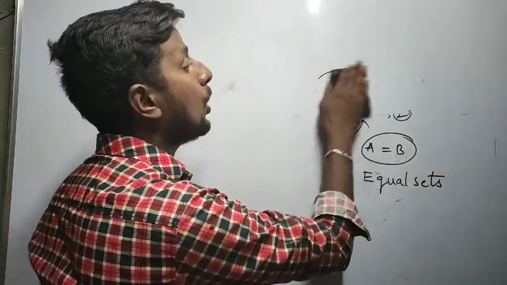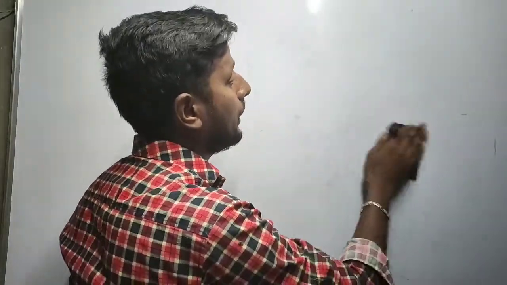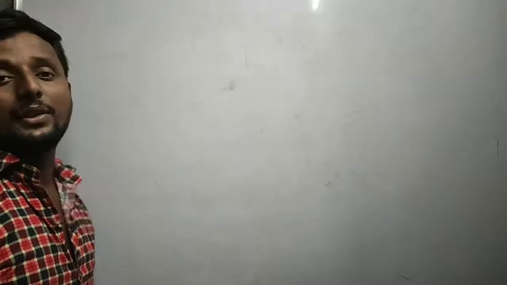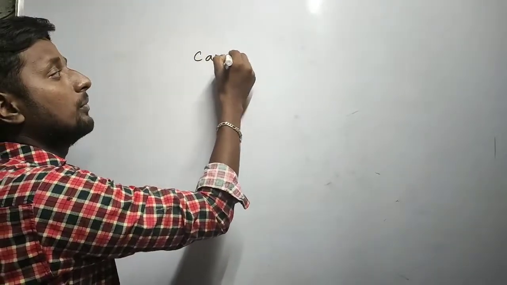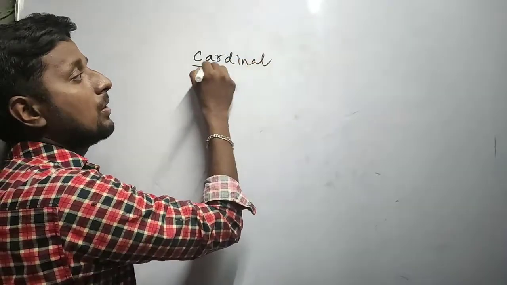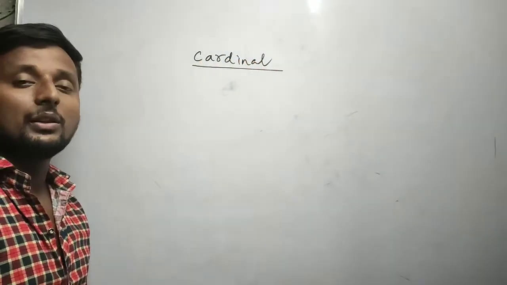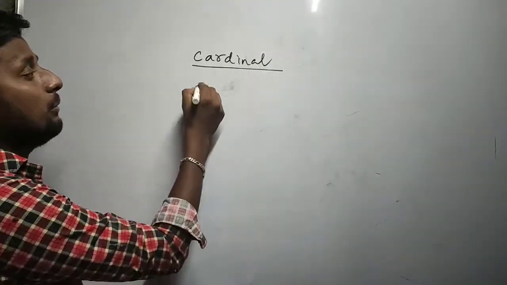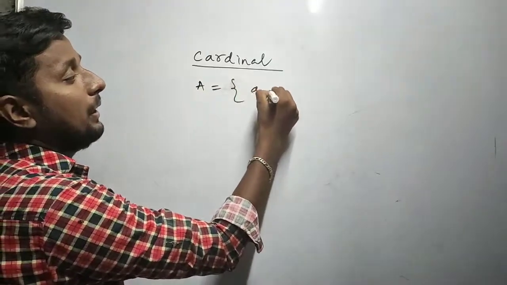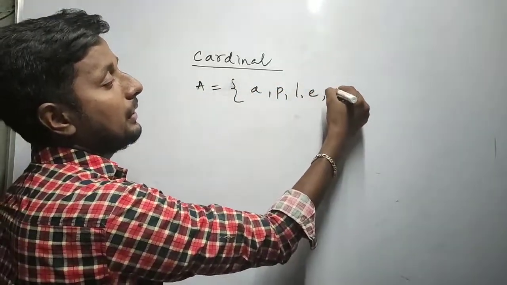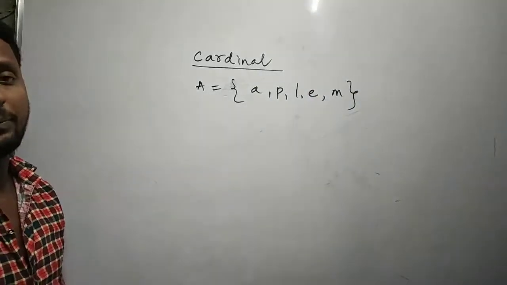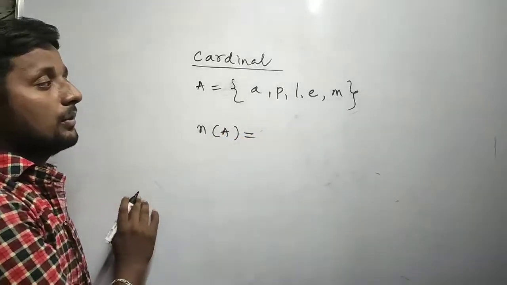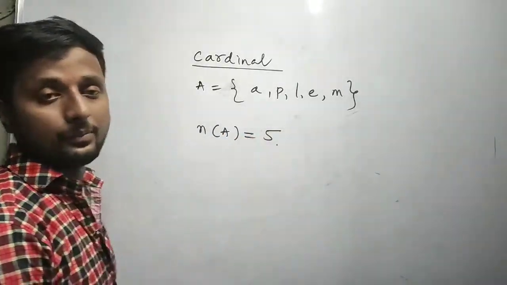Next, cardinal number. What is cardinal number? Cardinal number is nothing but the number of elements in a set. It's called cardinal number. For example, a set A has A, P, L, E, M. These are the elements in set A. But if you come to the cardinal number, the number of elements of A, I can write it as 5.